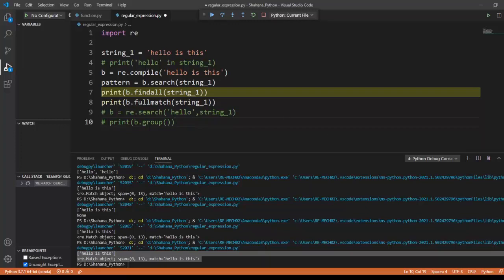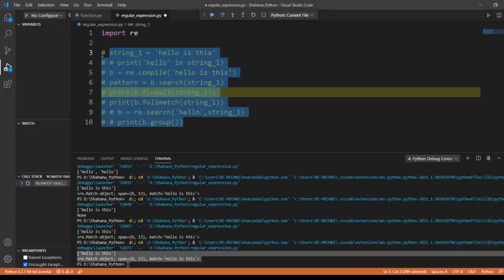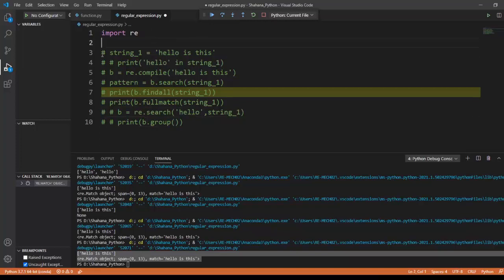Next we're going to see some regular expression conditions. I'm going to comment this out. What I'm going to do now is create another string.